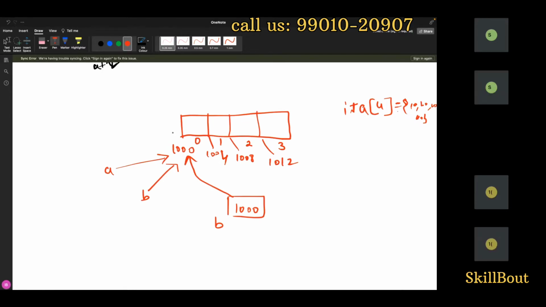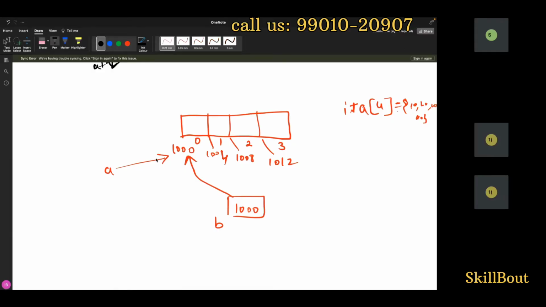How do I create this memory hierarchy? Can anyone just write it down? Look, A is directly pointing to this one. Now I want to create one memory such that it will point to here. So how do I create this, guys? I can tell something like this. What I'm giving here is the address of A.